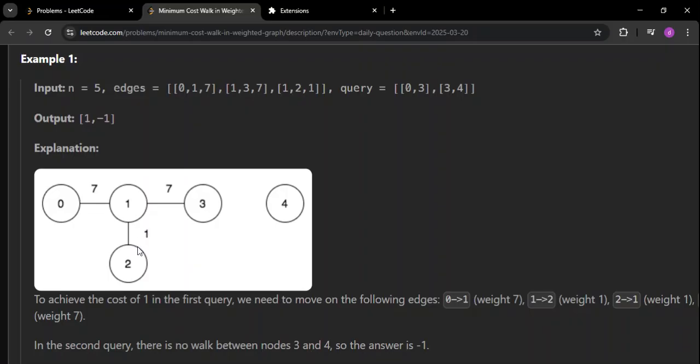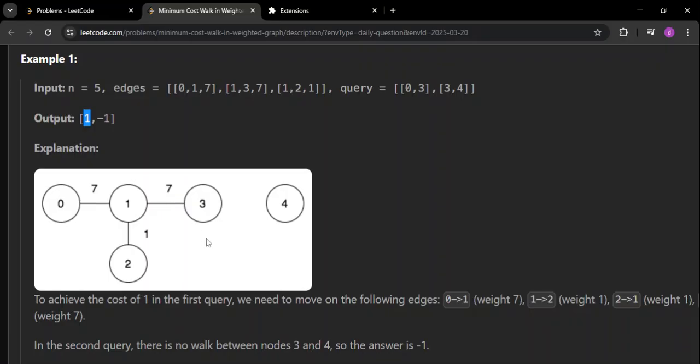Now we have to go back, 2 to 1. Obviously 1 is there, you are doing AND with 1, it will remain 1 only. The AND of a number with itself is itself. Then we are going towards 3. It will again be the AND of 1 and 7, because from 0 to 2 the overall is 1. From there we are going to 3, so it is 1 and 7. If you do AND of 1 and 7, you are going to get 1 again. So the final answer that we are going to get is 1.